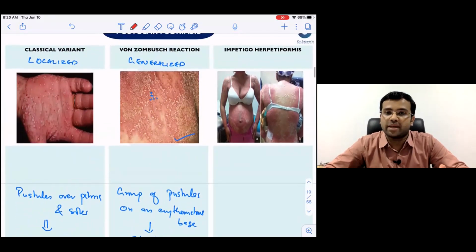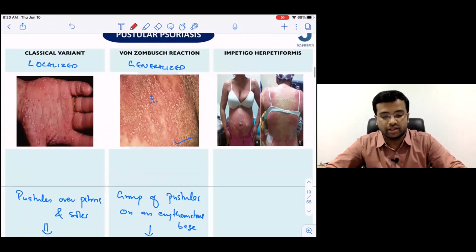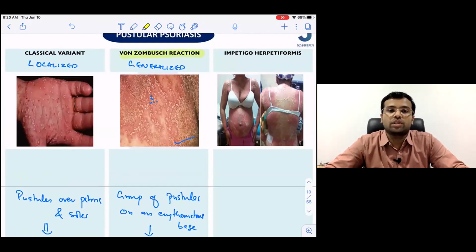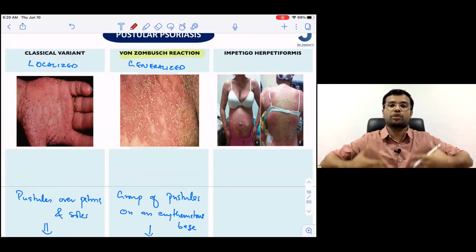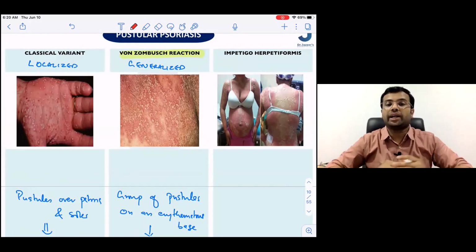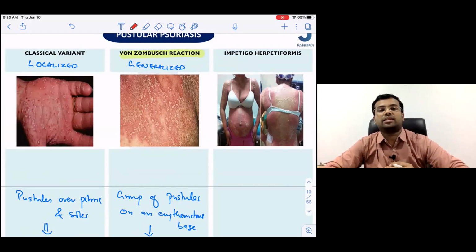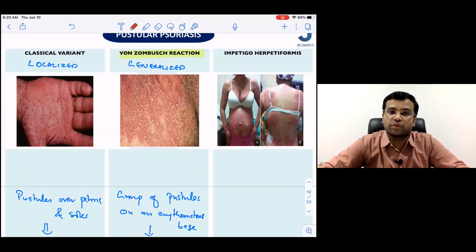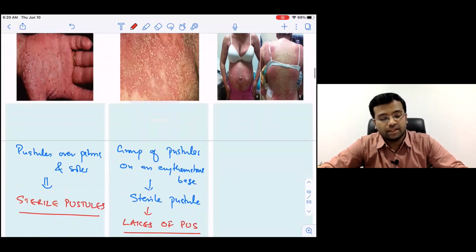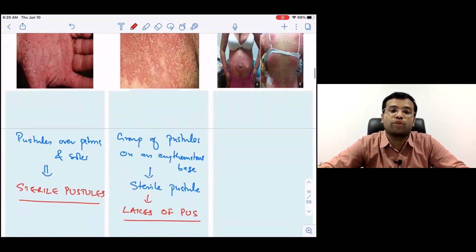The other name that you may see in the examination is von Zumbusch reaction. So please write down these names as well. Generalized pustular psoriasis is also called von Zumbusch reaction. You will be able to see multiple crops of pustules over the body on an erythematous base. And this is considered to be a generalized form of psoriasis. And it is also mentioned as lakes of pus.